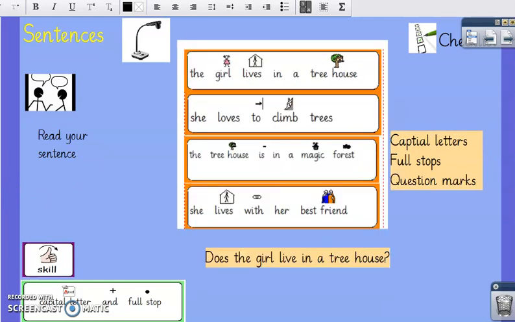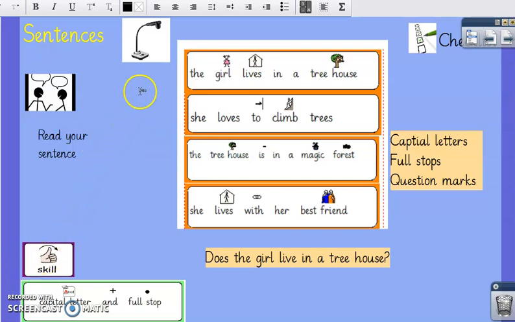Orange group, here are your sentences. I want you first of all to rewrite your sentences using capital letters and full stops, and then I want you to pick one or two of your sentences and rewrite it as a question. So you have a few less sentences this week, but I want at least one, if not two, rewritten as questions as well. Remember your capital letters at the start of a sentence, remember your full stops at the end, and then pick one or two of those sentences to rewrite as a question.